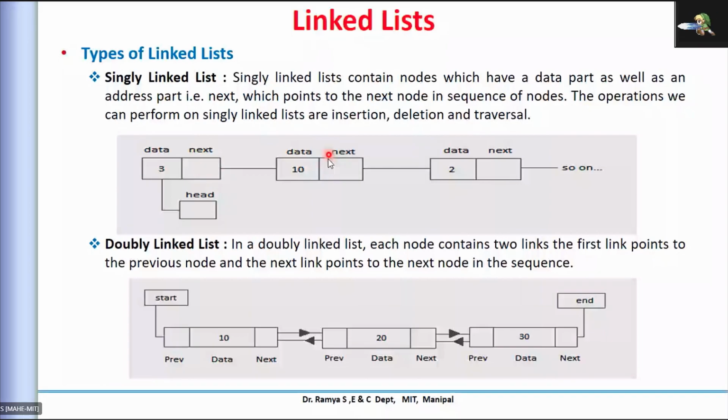But with the doubly linked list, if you are at this position, you can either go to the next element by using the next pointer, or you can go back to your first one by using the previous pointer. If you observe the memory requirement, you will require one more pointer here. So there is overhead here.